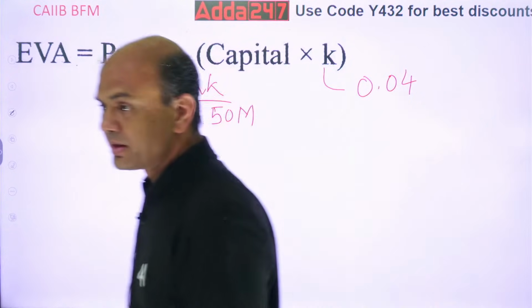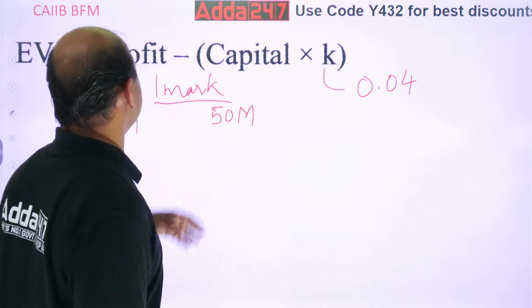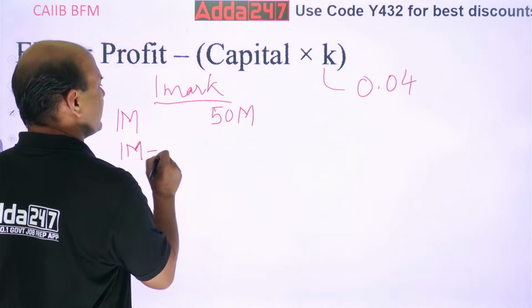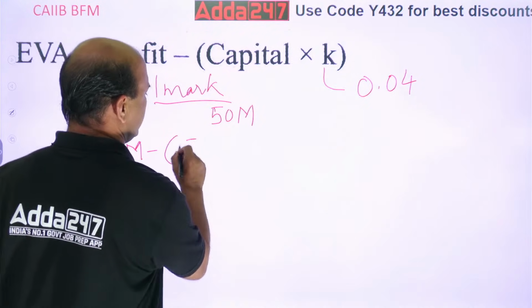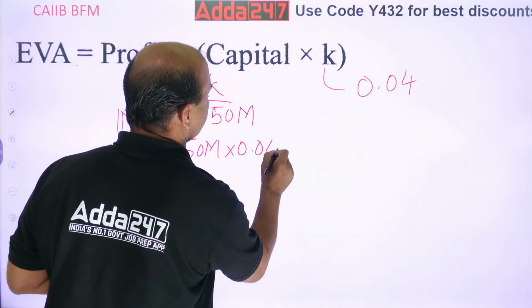K is 0.04. K is a factor. This factor is calculated and given to you in the exam. Got it? So now multiply this and get the answer. 1 million minus 50 million into 0.04.